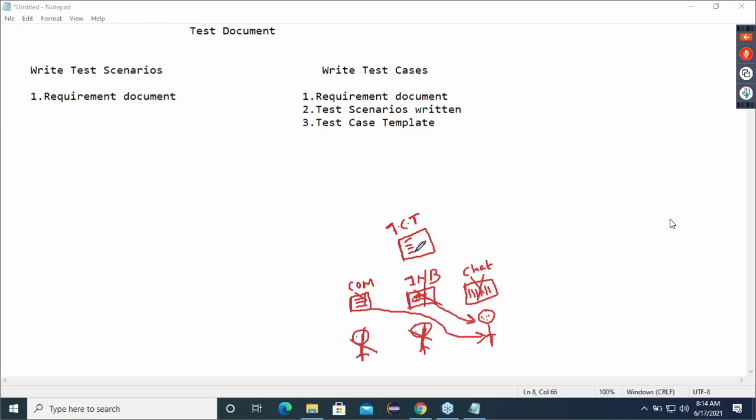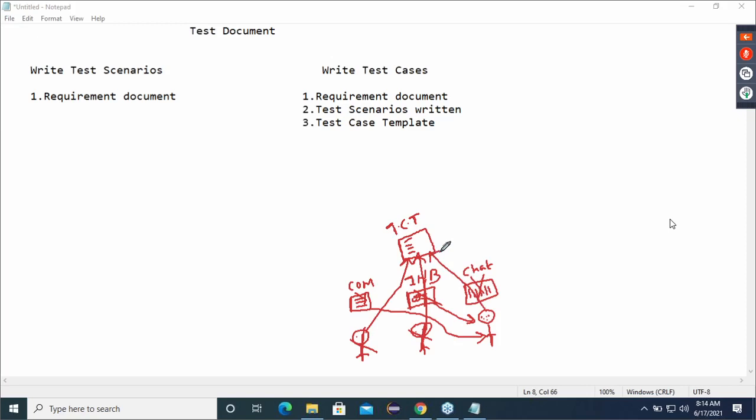Very good. How about the attributes? Attributes of the test cases? Attributes also will be the same. And so he is also writing in the same format. You are also writing in the same format. The third person is also writing in the same format. Now, will everyone understand it easily or not? Everyone understands easily or not?